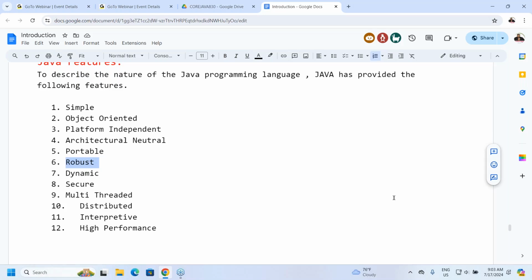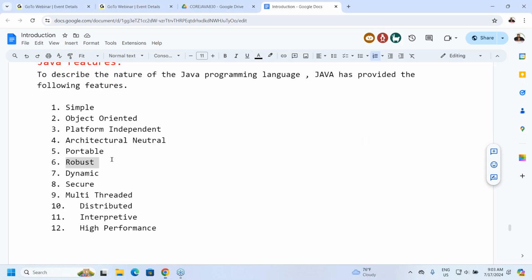It allocates memory dynamically for the objects in the applications. Java also has very good exception handling mechanisms, to represent and handle almost all the exceptions coming frequently in our Java programs.